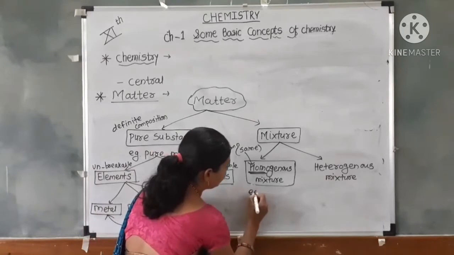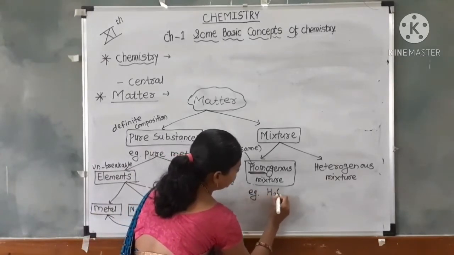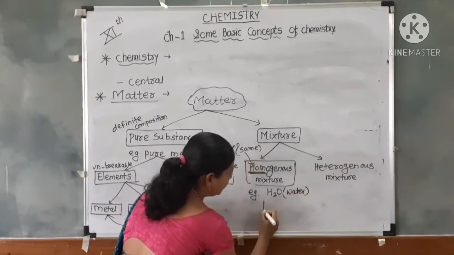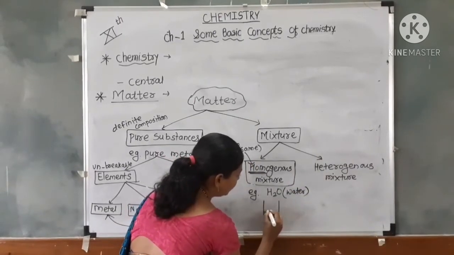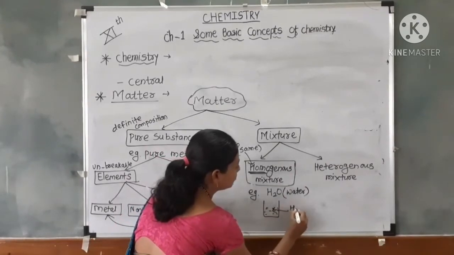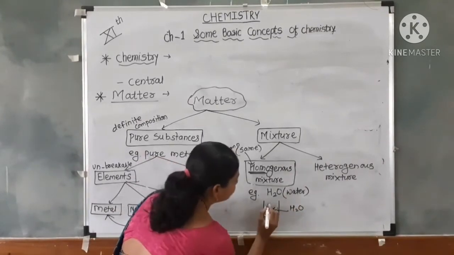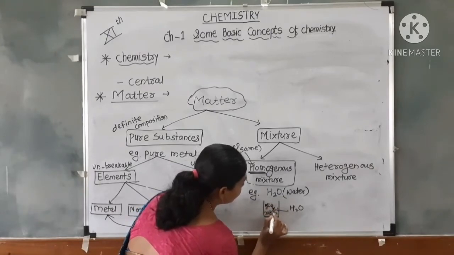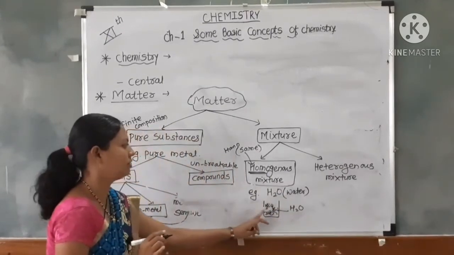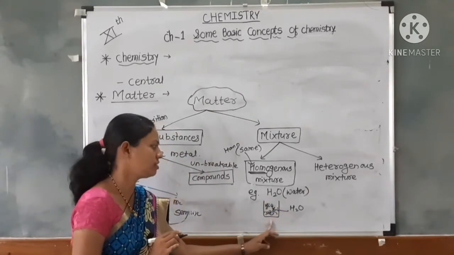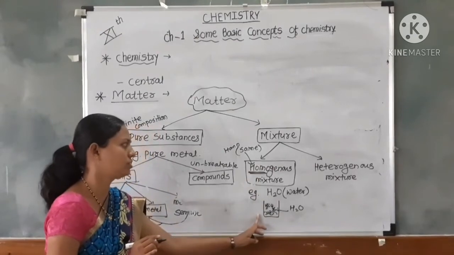For example, water, H2O. If we take water in a container, it has the same substances, that is H plus and OH minus ions, inside this container, having the same composition of substances. This is called a homogeneous mixture.